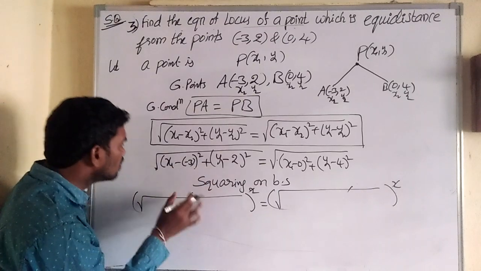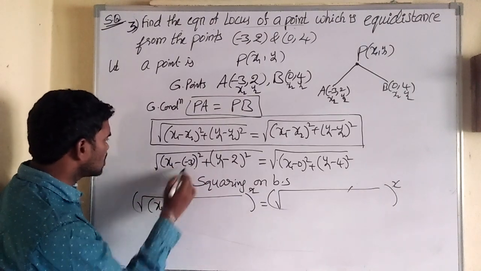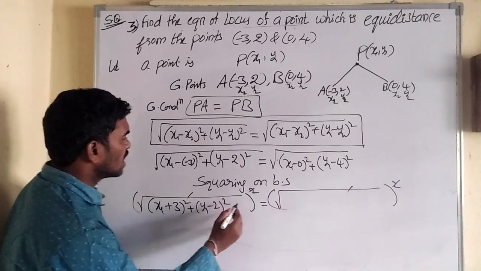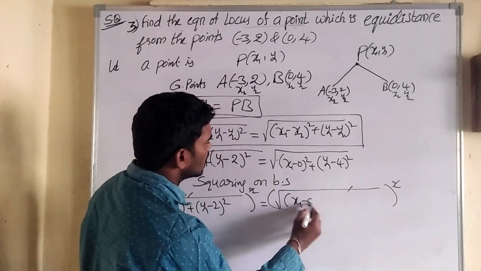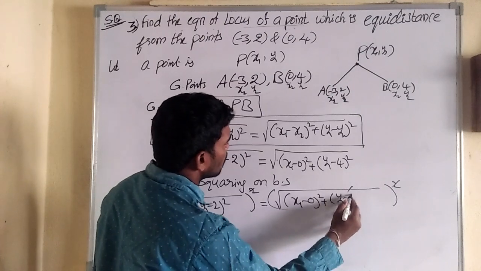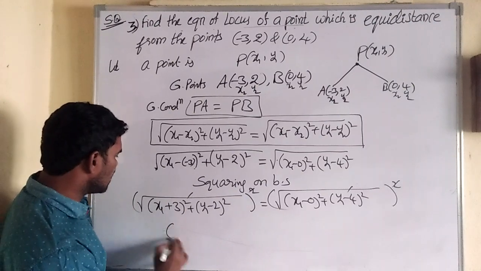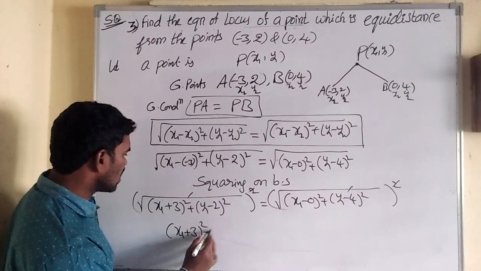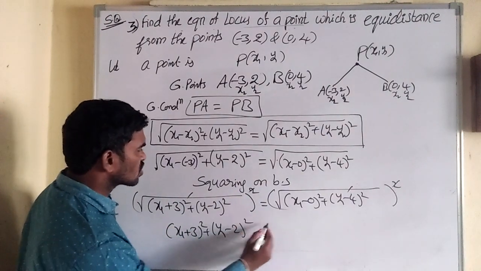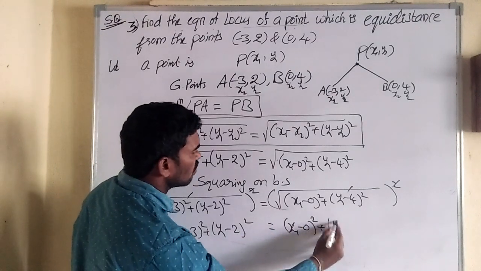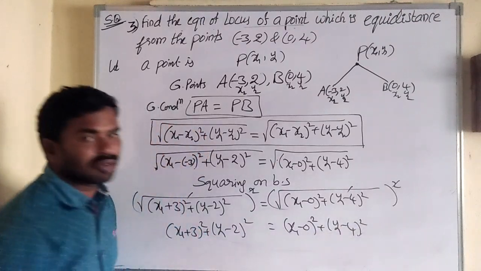What are the remaining terms in this? Yes, x1 minus minus 3, that is x1 plus 3 whole square, plus y1 minus 2 whole square, and here also x1 minus 0 whole square plus y1 minus 4 whole square. After removing the square root, these are the remaining terms: x1 plus 3 whole square plus y1 minus 2 whole square is equal to x1 minus 0 whole square plus y1 minus 4 whole square.